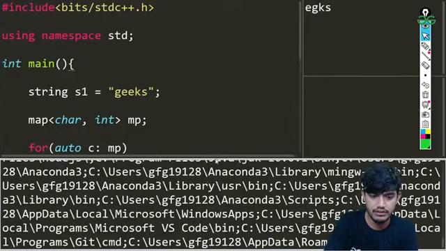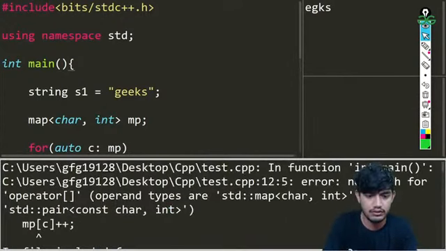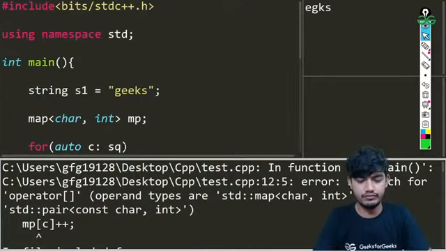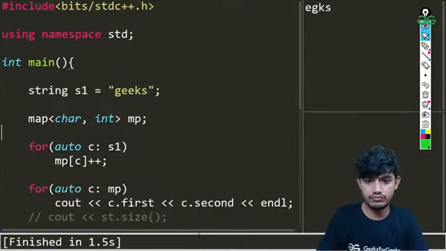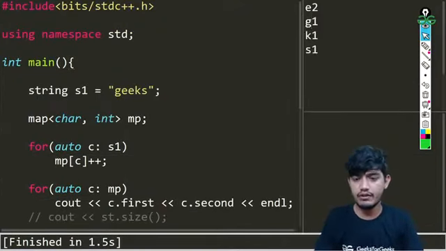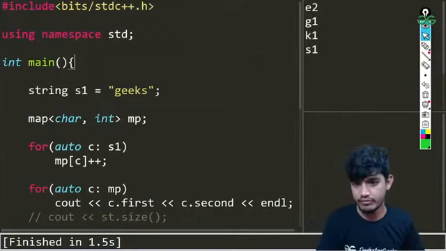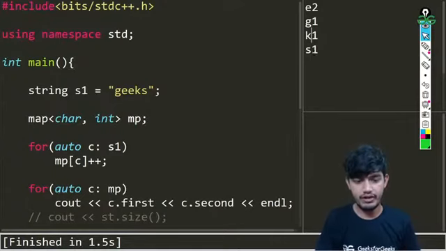Okay, so we are getting some errors. Let us check what the error is here. It should not be MP, it should be S1. Let us try to run the code now. And you can see we are getting the values: E comes 2 times, G comes 1 time, K came 1 time, S came 1 time.